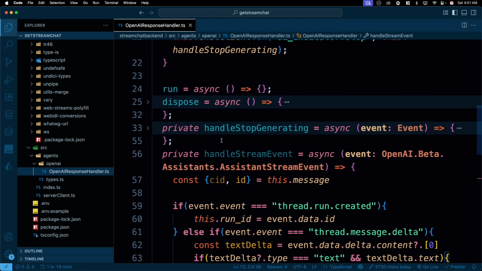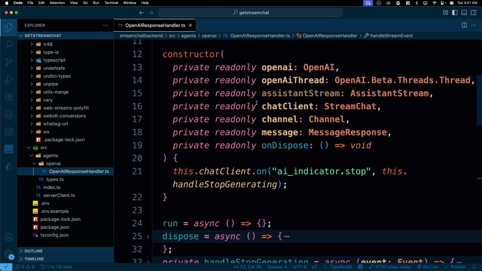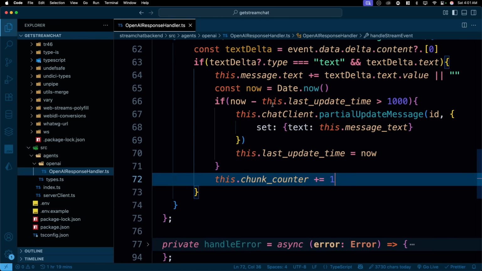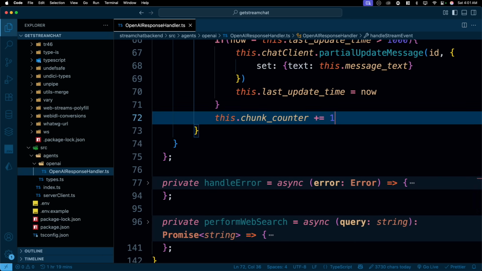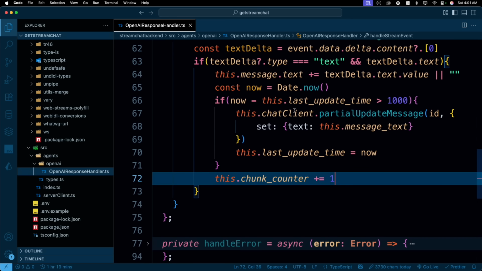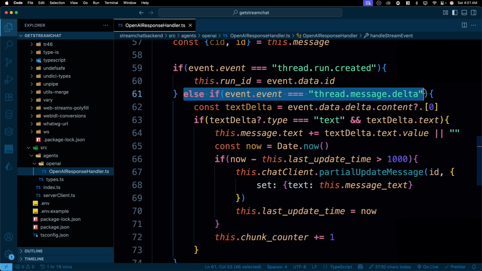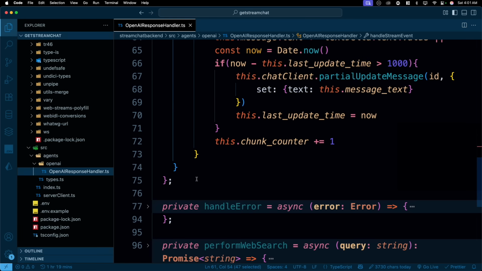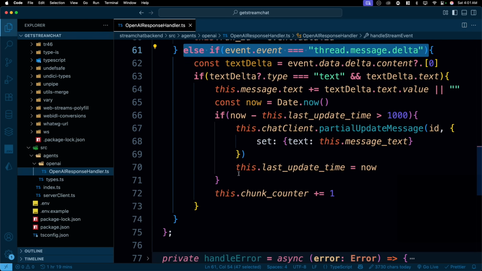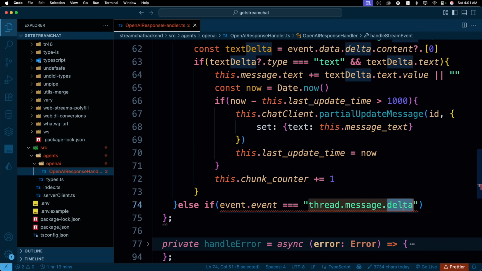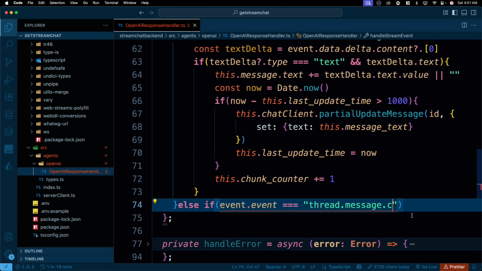I hope now it becomes much more clear why we have this much of the data and chunk counter and all these things, just to keep updating that, hey, we are still receiving the data and everything is done. Now there is obviously a case when the message is all done. So we can just go ahead and take this line entirely, copy this. Where do you end? I guess here, paste this. And you will receive some of the delta message, that means chunk, and you will have completed as well.